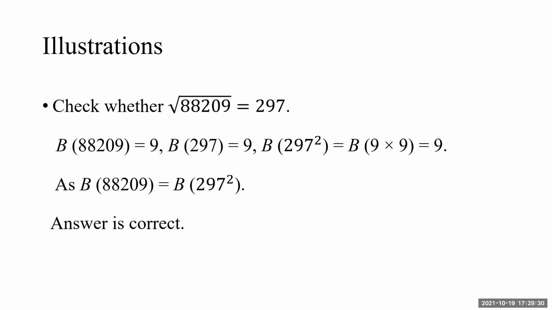Now do it yourself. 88209 and 297 is the answer given, without looking at the screen. I should have animated it, but I have not done it purposefully so that everything comes before your eyes in one shot. Try yourself. 88209, simple, 0 and 9 ignored, so the answer is 9. 297: 7 plus 2 is 9, and 9 also, so 9 again.